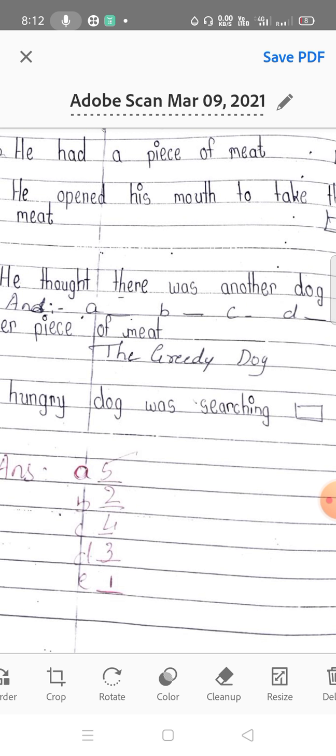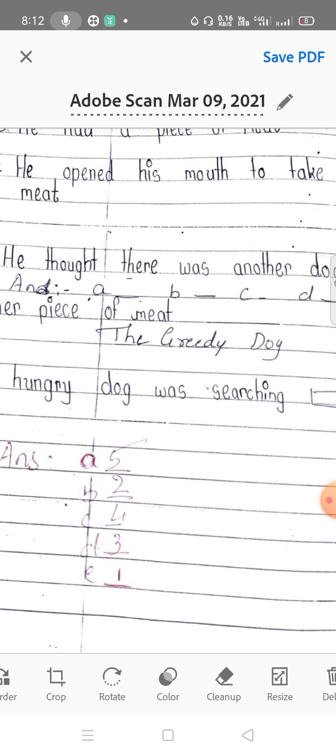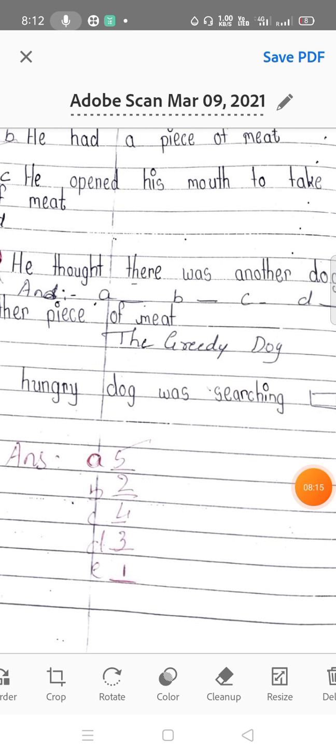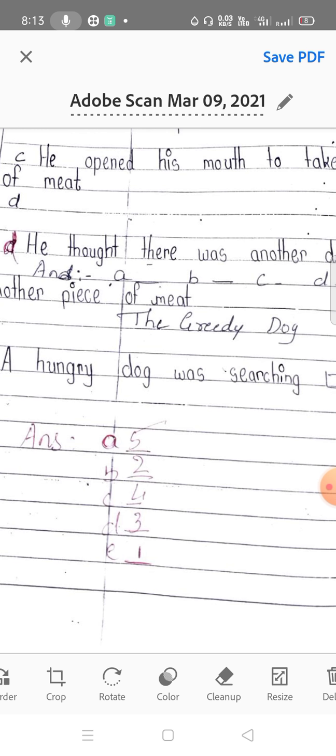Okay, in the lines given below, you have to write this story in sequence. Okay, I already gave you the answer. The sentence A will be the fifth line, B is at second, C is at fourth, D is at third and E is at first. You have to reorder this story. It is just jumbled, you have to reorder it.